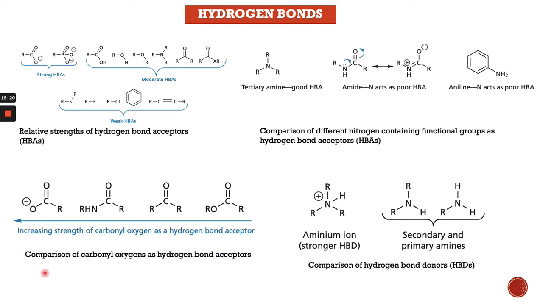That's why it behaves as a poor hydrogen bond acceptor. So this is the comparison of carbonyl oxygen as hydrogen bond acceptor. Starting from the ester toward the carboxylic acid, the strength is increased, right? The ammonium ion is a stronger hydrogen bond donor, right? And the secondary amine and amine also are hydrogen bond donors.